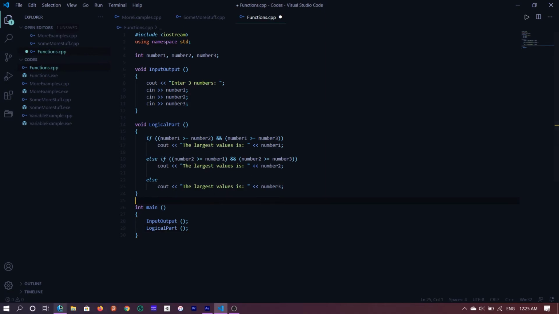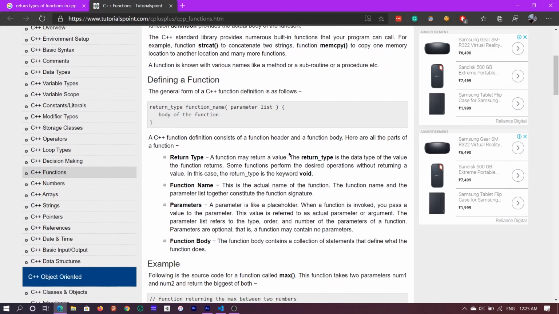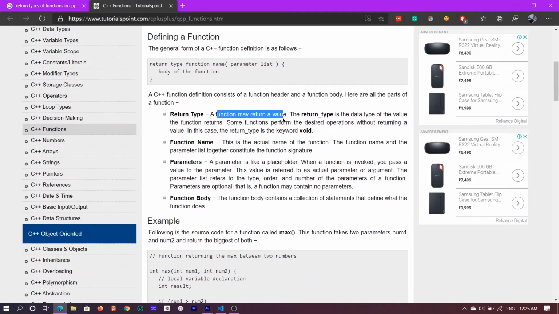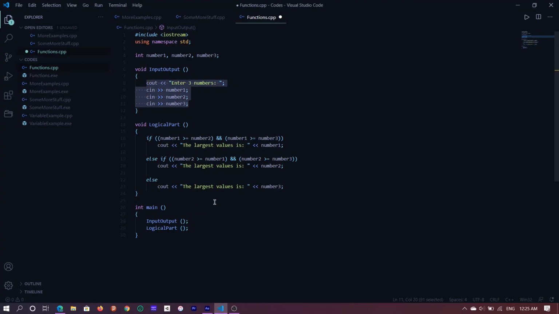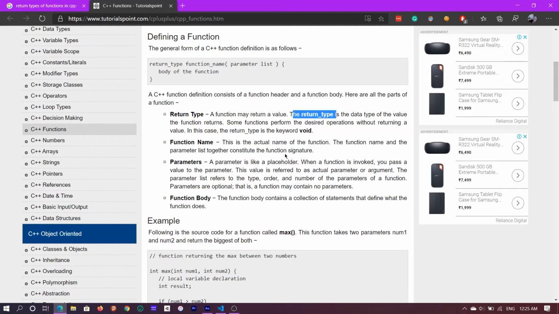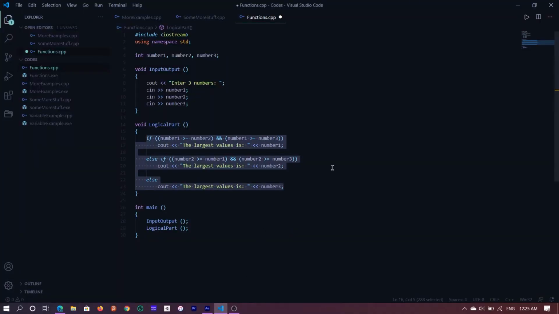Anyways, let's take a look at the documentation and see what it says. A function may return a value. The return type is the data type of the value the function returns. Some functions perform the desired operations without returning a value. Like I said, this particular function, we're not really returning any value. In this case, the return type is the keyword void, because it's not really returning something.